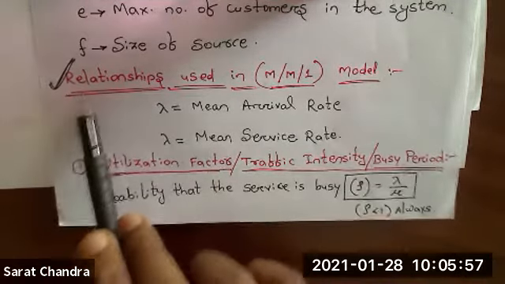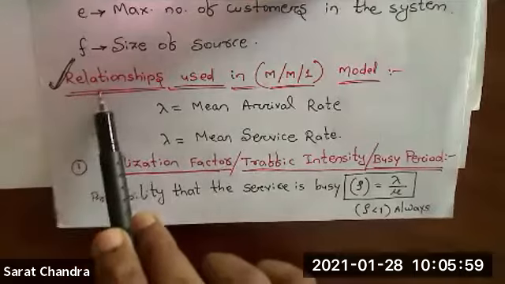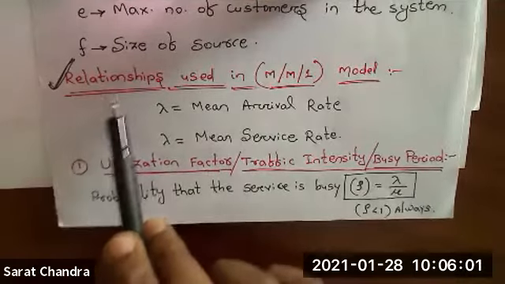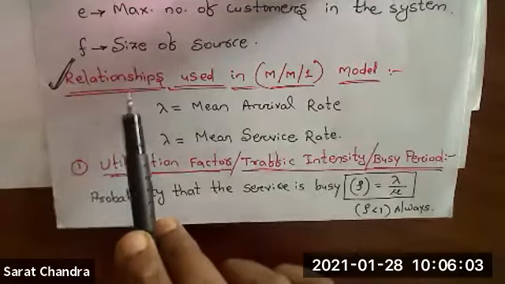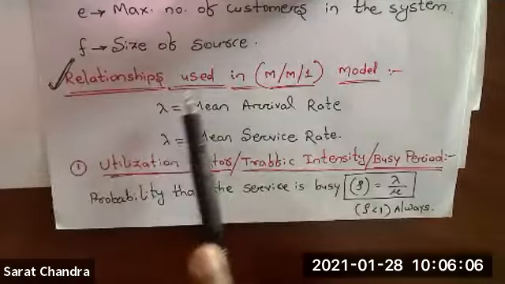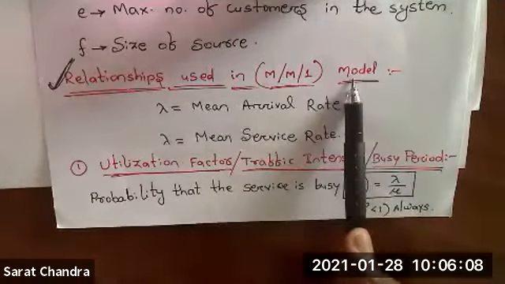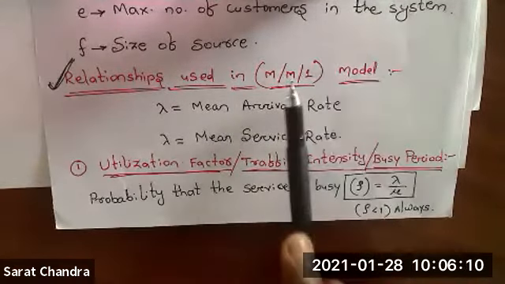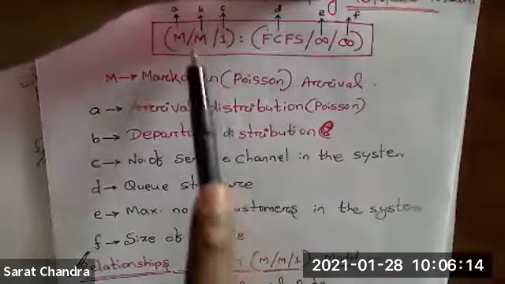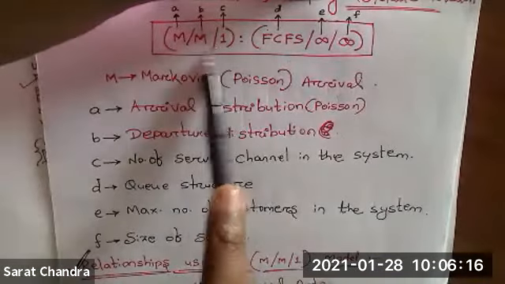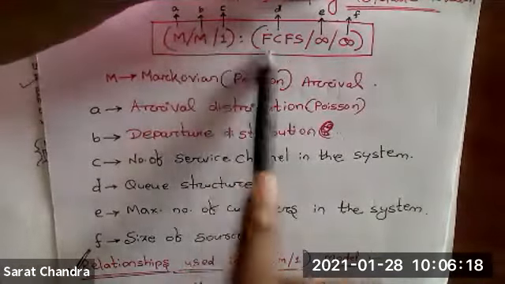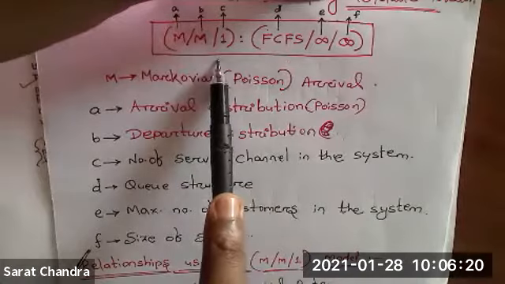From here, we are going to get the problems, long questions. So formulas start from here. The heading is relationships used in MM1 model. This is nothing but your MM1 model, what we have just discussed. Some formulas are there based upon this MM1 model. So what are the formulas?